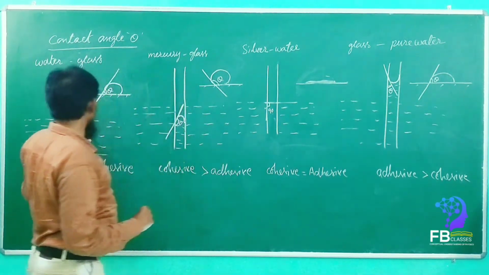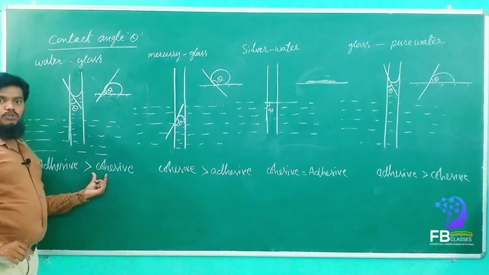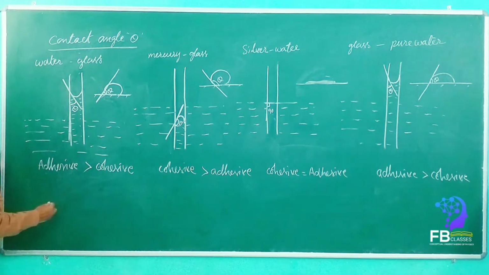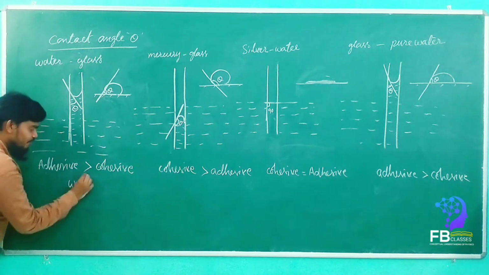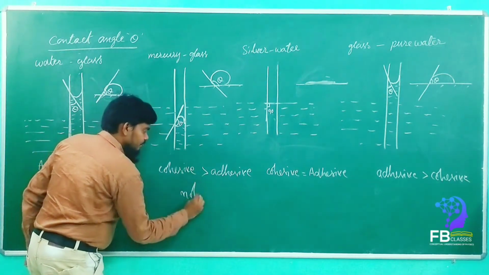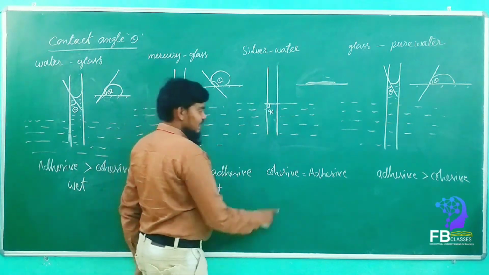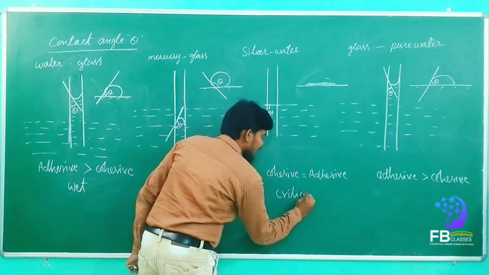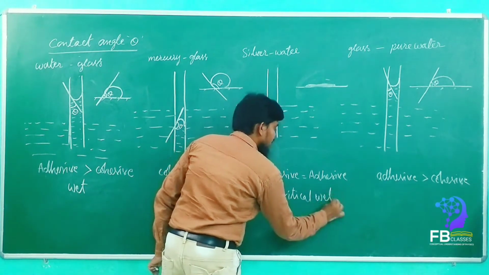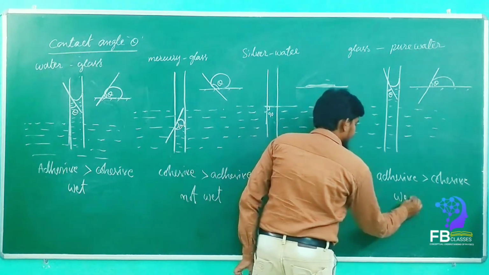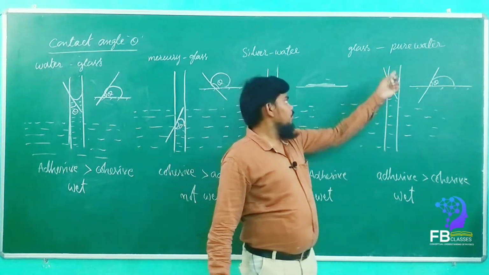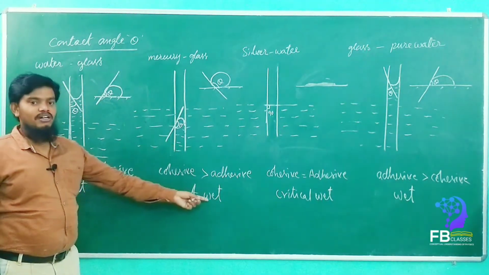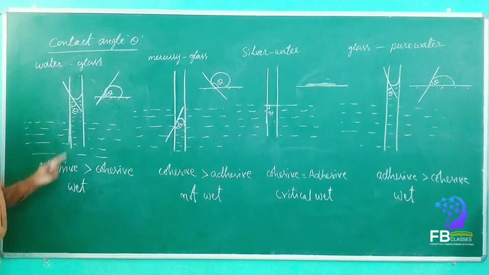Okay. So whenever the adhesive force is greater than the cohesive force, then water will wet the glass. Okay. Here glass is wet by water. Here it will get wet, here not wet, here both are equal, so we can call it critical wet. What can we call it? Critical wet. Okay, here also it is wet. So pure water wets glass, here critical wet, here the mercury does not wet the glass, here the water wets the glass.